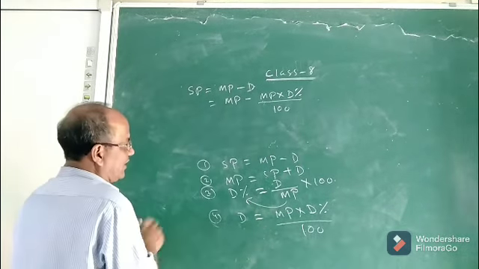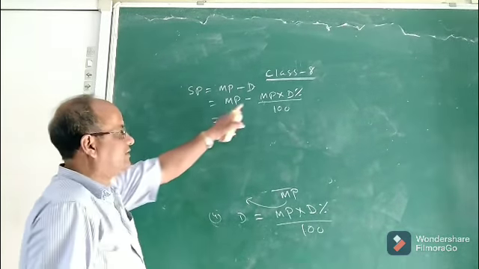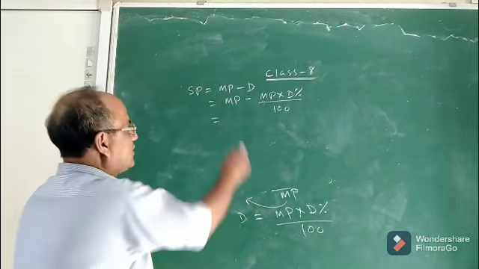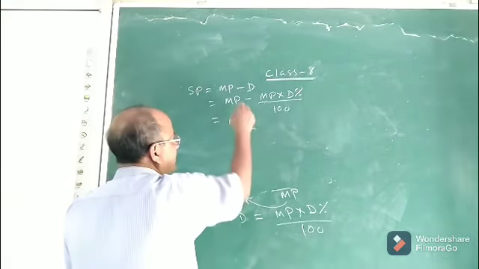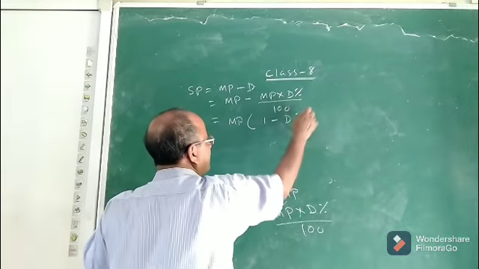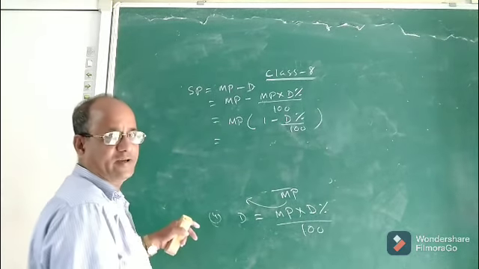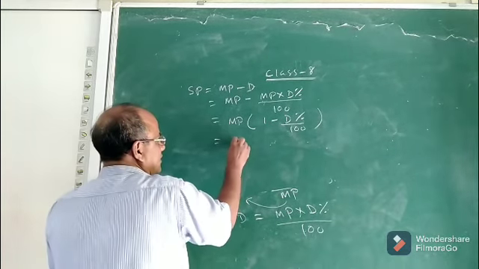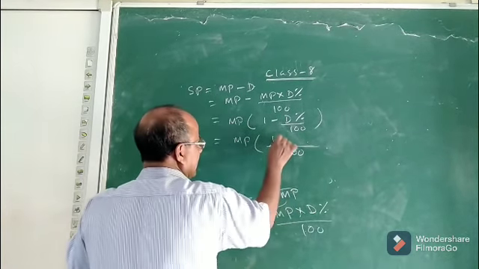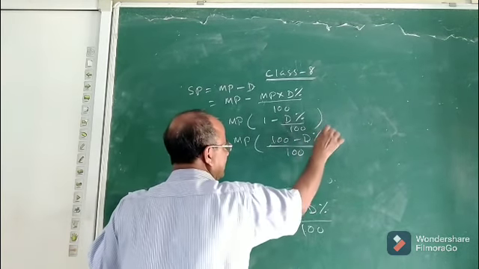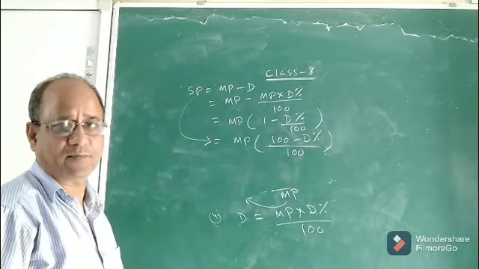Now let us simplify this expression further. We can take MP as common, because here MP means MP into 1. Take common MP. So what will remain? 1 minus discount percent by 100. Now still we can simplify it further by taking LCM. This is MP into, take the LCM, it will be 100, so 100 minus discount percent by 100. See children, this is a very important formula for selling price. Again, it is another formula for selling price.